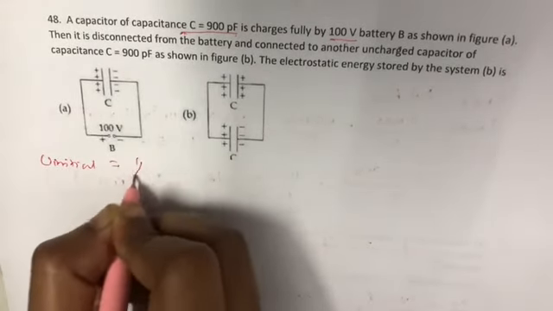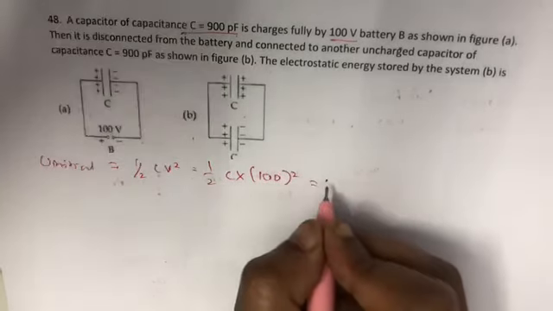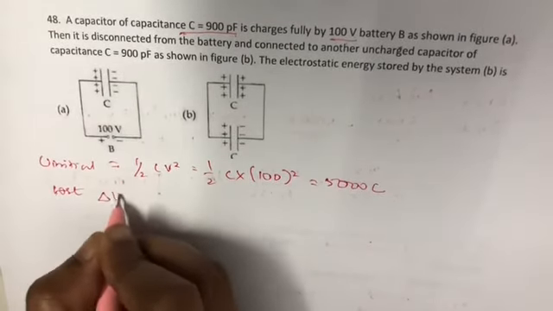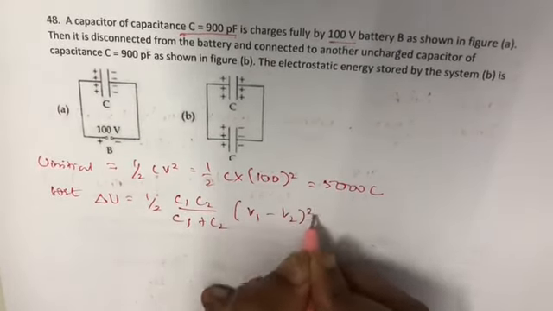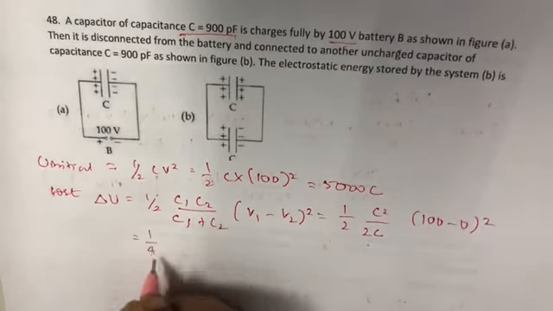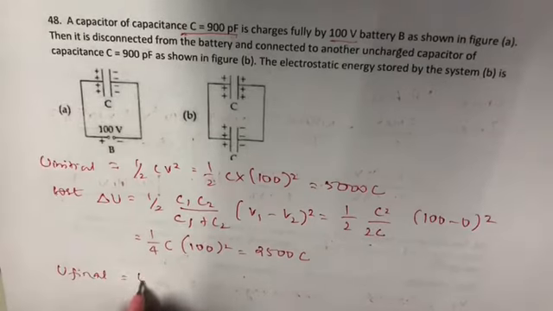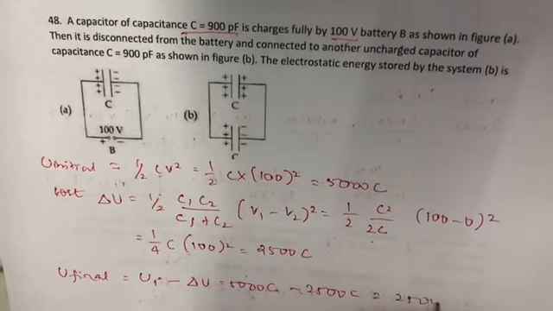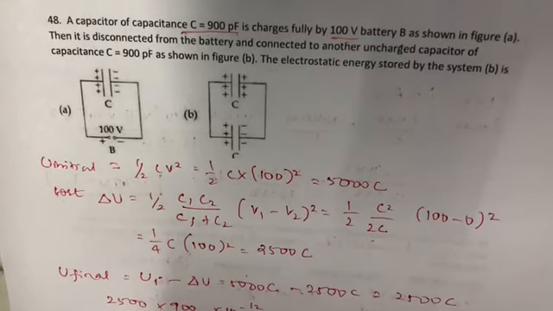U initial is equal to half CV square, which is equal to half C into 100 square, which is equal to 5000 C. Loss delta U is equal to half C1 C2 by C1 plus C2 into V1 minus V2 the whole square, which is equal to half C square by 2C into 100 minus 0 square, which is equal to 1 by 4 C, 2500 C. U final is equal to U initial minus delta U, which is equal to 5000 C minus 2500 C, which is equal to 2500 C. 900 into 10 power minus 12, 225 into 10 power minus 8.